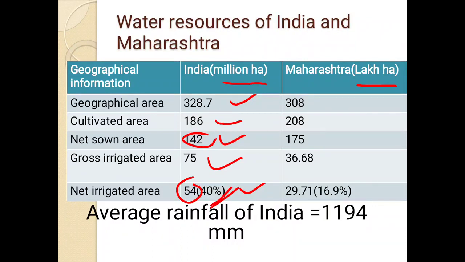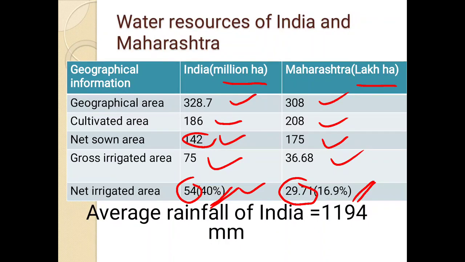Maharashtra geographical area is 308 lakh hectares, cultivated area 208 lakh hectares, net sown area 175 lakh hectares, gross irrigated area 36 lakh hectares, and net irrigated area is 29.7 lakh hectares, which accounts for 16.9, that is a 17% area in Maharashtra is irrigated. So this is about water resources of India and Maharashtra.